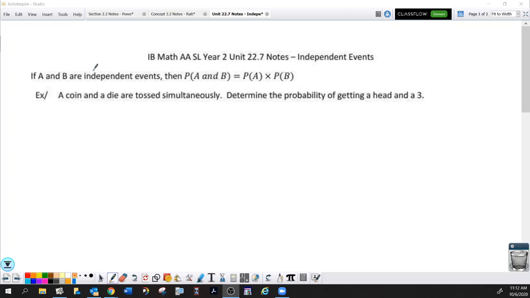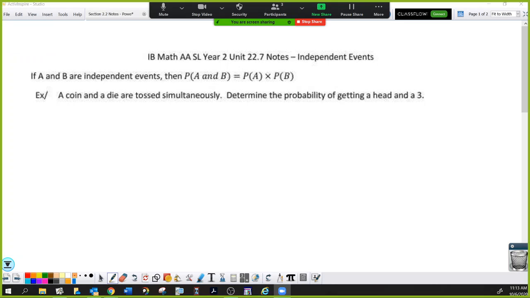So what are independent events? You're not sharing your screen. I'm not sharing my screen, which means these notes are completely borked. Oh, that's not true. Only you can't see the screen. That's right. You guys can just guess, okay? There you go. Sorry.